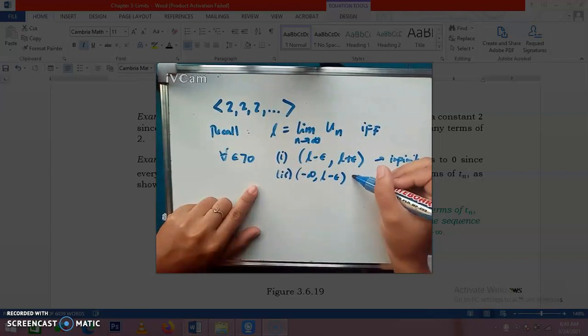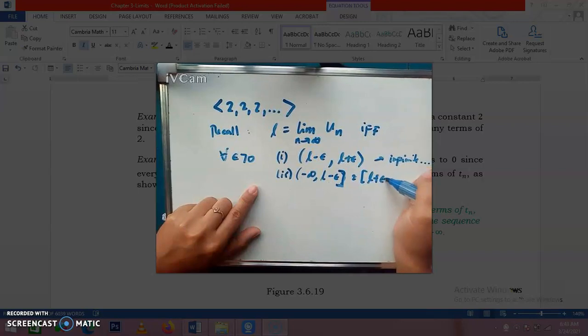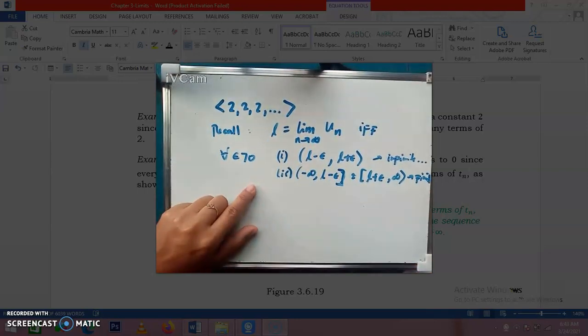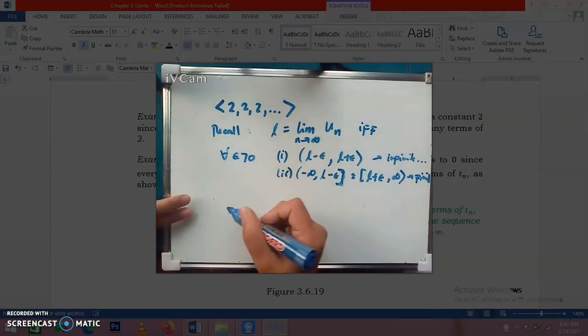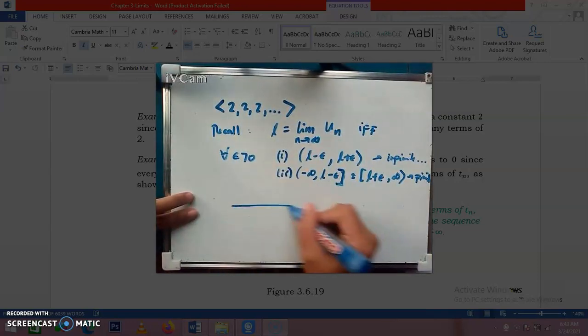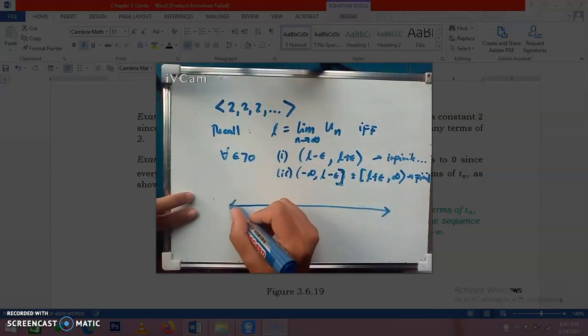negative infinity to L minus epsilon, and this closed interval L plus epsilon to positive infinity, this only contains a finite number of terms in the sequence. Now let's try to use the real number line. Let's try to look at this.